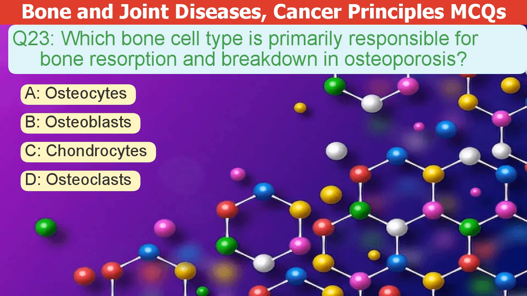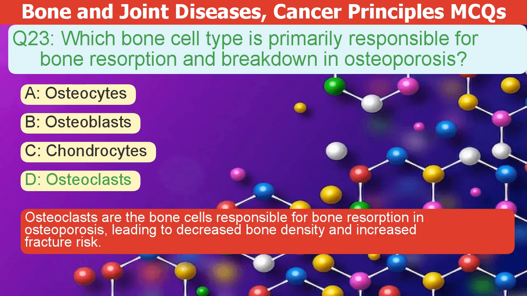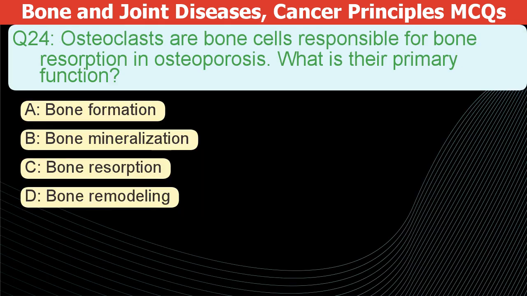Which bone cell type is mainly responsible for bone breakdown in osteoporosis? A. Osteocytes. B. Osteoblasts. C. Chondrocytes. D. Osteoclasts. The correct answer is D. Osteoclasts are the bone cells responsible for bone resorption in osteoporosis. This leads to decreased bone density and increased fracture risk.